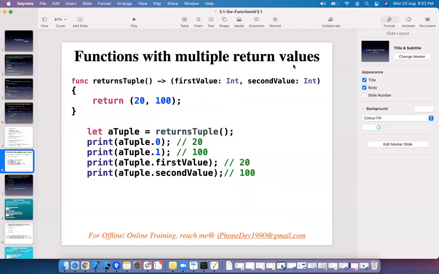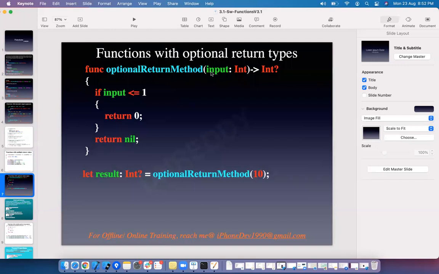Functions with multiple return values: we have seen tuples, same concept, a function with multiple return types. Functions with optional return types. These are the various types of methods which we regularly use.